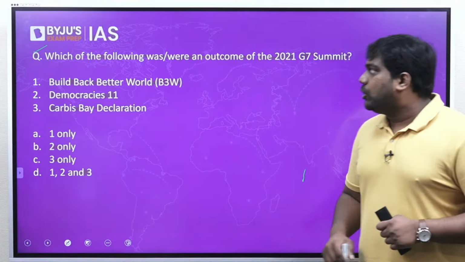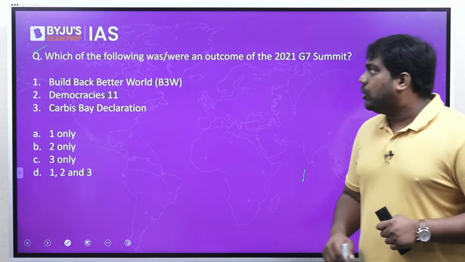Following the summit, many important initiatives were announced. So first you should know what is the G7. The G7 refers to the Group of 7 countries. It's a grouping which was formed in the mid-1970s following the global oil and economic crisis. It brings together the industrialized and developed countries of the world to stabilize the global economy.